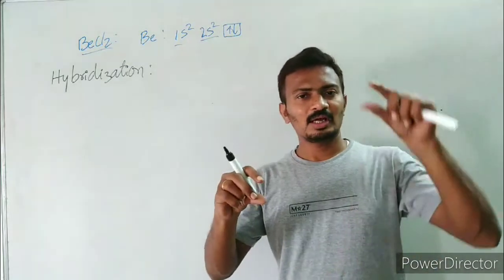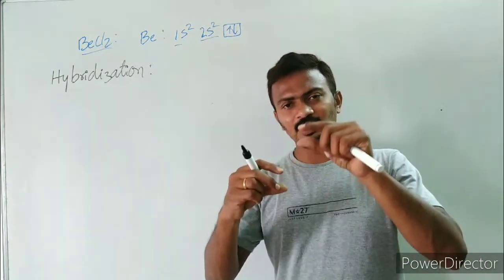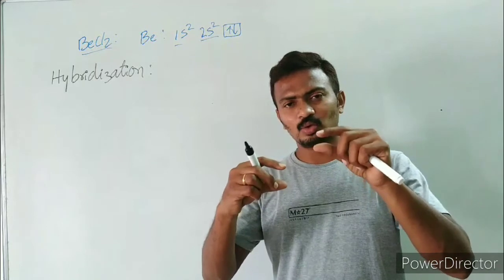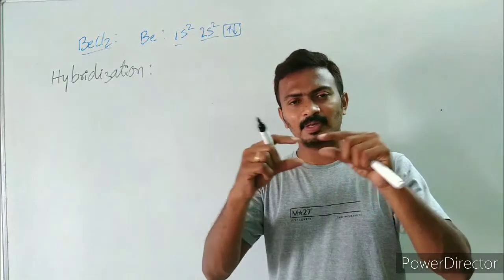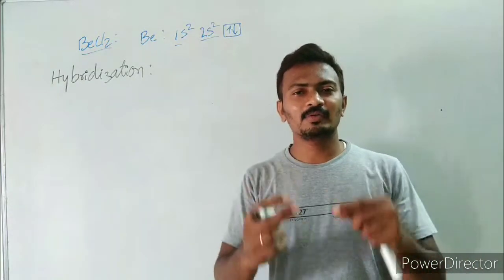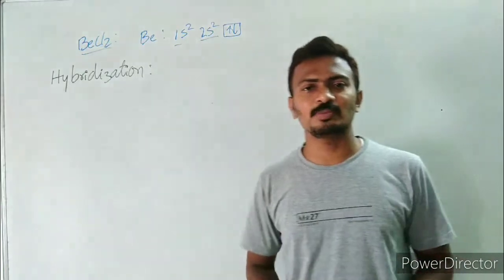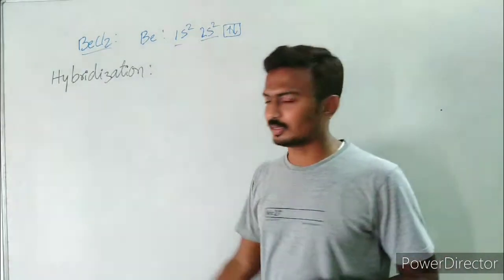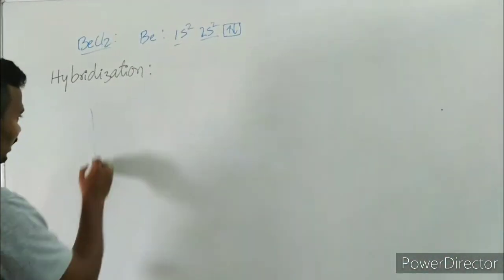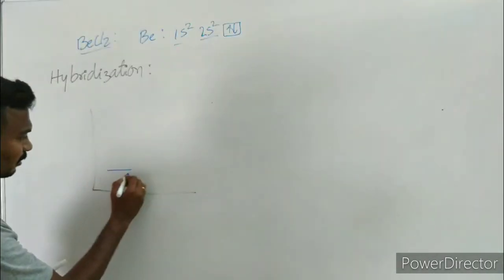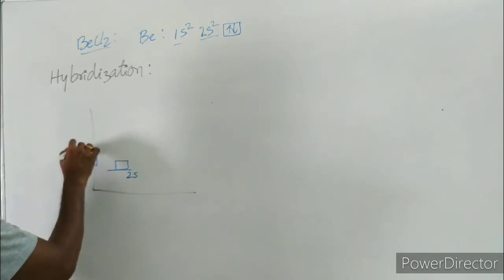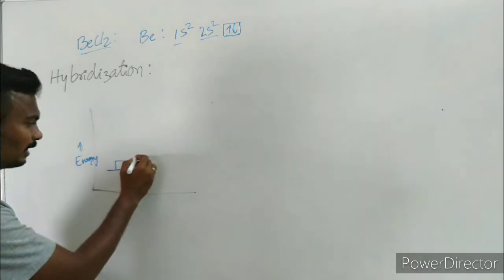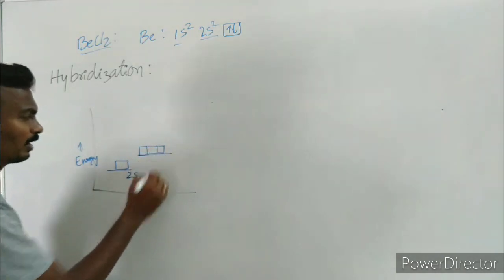See, if it is 2s and next is 2p, the energy difference will be very less. These two atomic orbitals will undergo intermixing and they will be redistributed to form equal energetic atomic orbitals. That redistribution is known as what? Hybridization. So if you take atomic orbitals, let us take this as the energy profile. This is the 2s atomic orbital and this is the 2p atomic orbital.